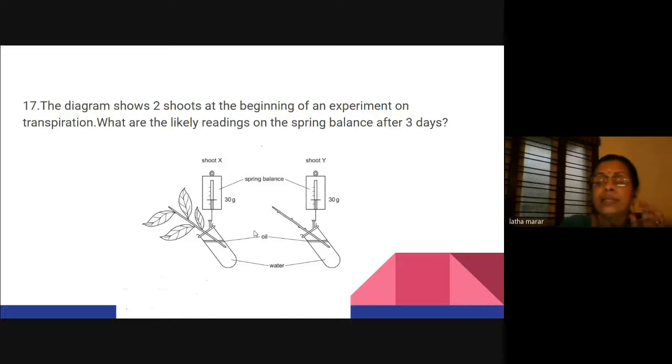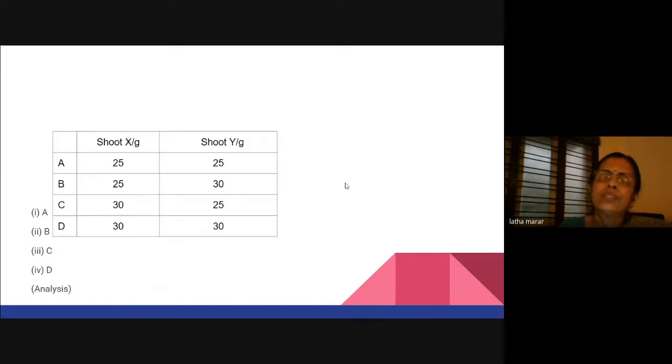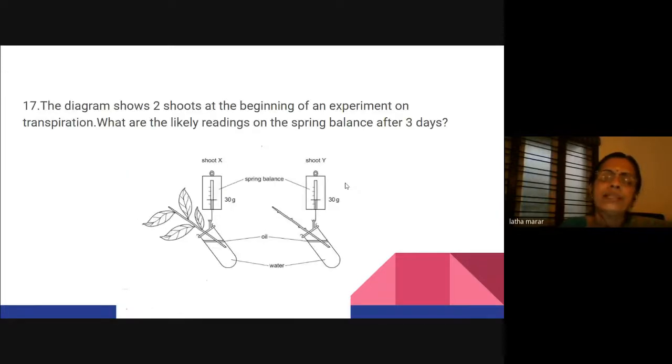But the thing is, to get the options, we need four options. So those options also we must be able to get. That is why I chose experiments, because from experiments we can get options. Of course, I can understand there are some loopholes in this, as you all said. So when we frame questions, we can always think of it in different ways, and we can also add to it.